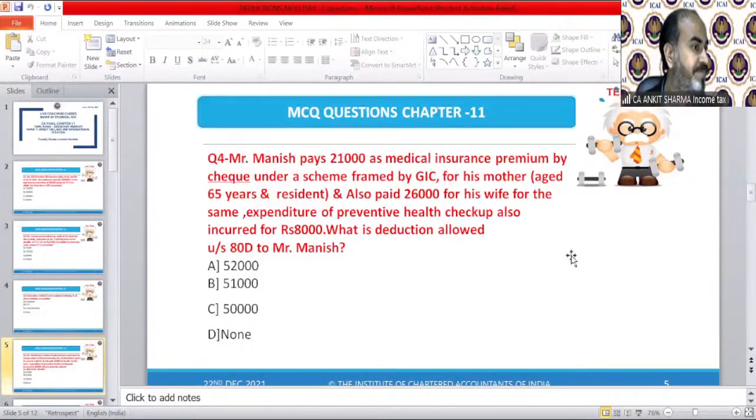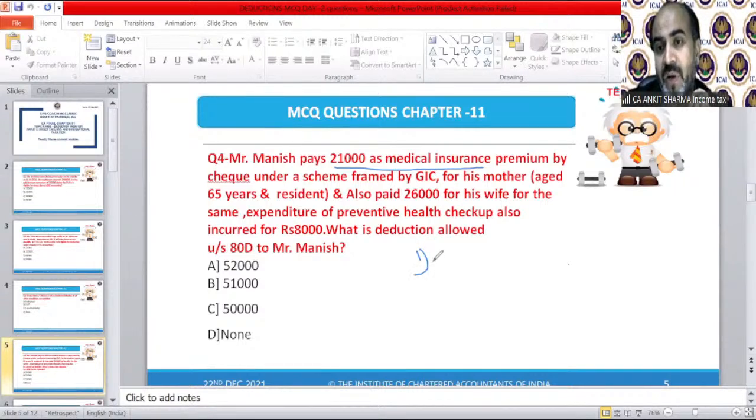Naveen said D. Surya is saying B. The correct answer is B. Let me tell you why. Mr. Manish pays 21,000 as medical insurance premium by check for his mother, age 65. That means a senior citizen, so the limit for claiming this deduction is 50,000.